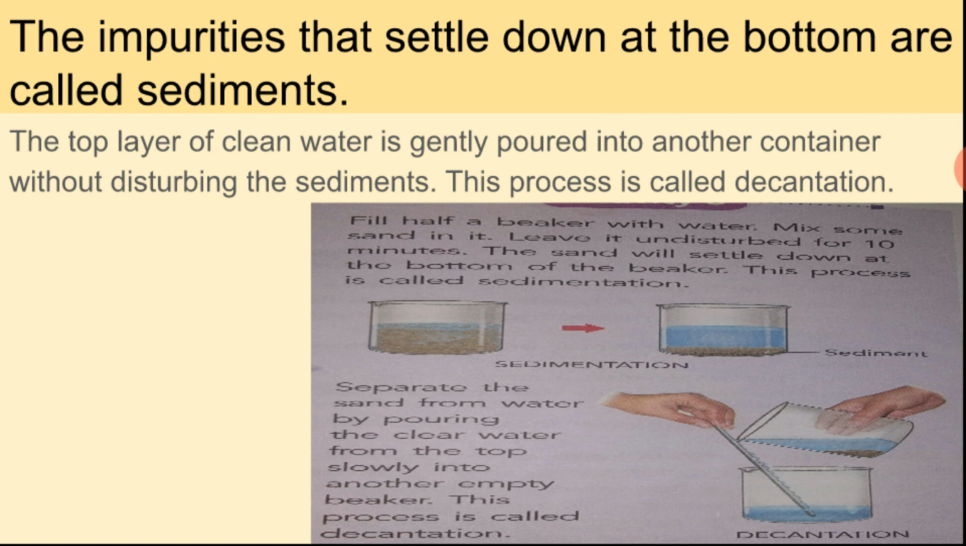One more activity is there. Fill half a beaker with water, mix some sand in it, leave it undisturbed for 10 minutes. The sand will settle down at the bottom of the beaker. That is given in the book. This process is called sedimentation. Separate the sand from water by pouring the clean water from the top slowly into another empty beaker. Beaker here means container. This process is called decantation.